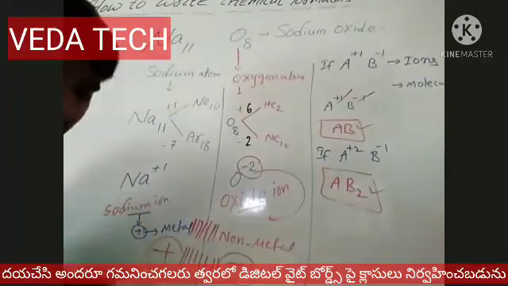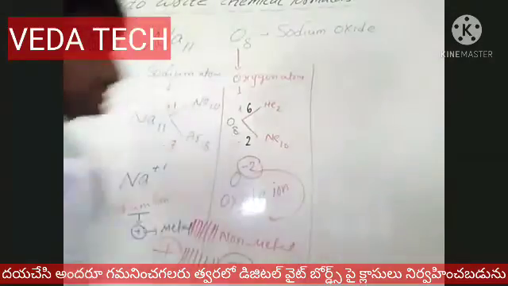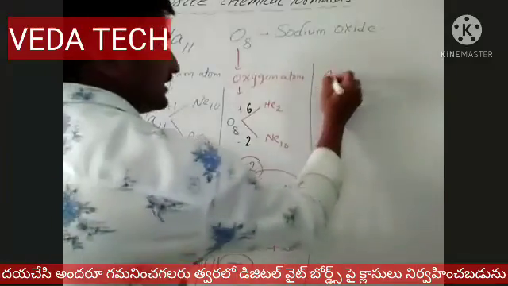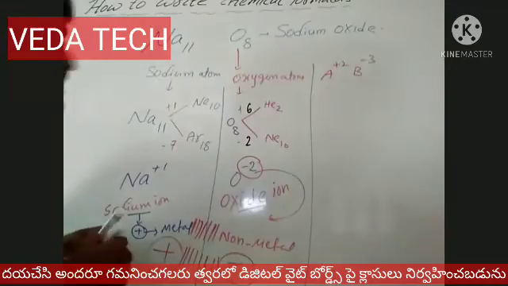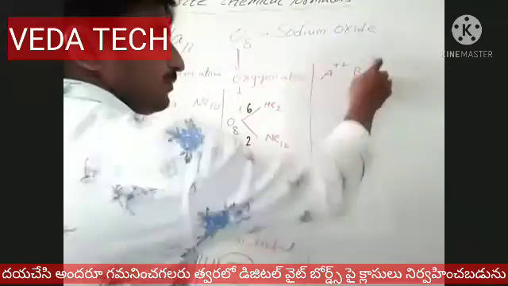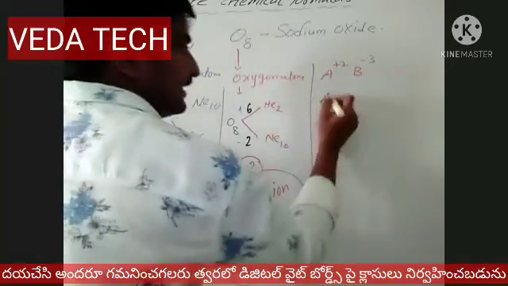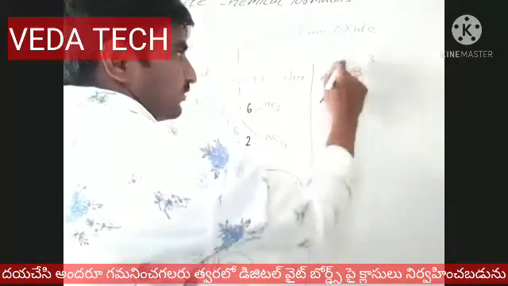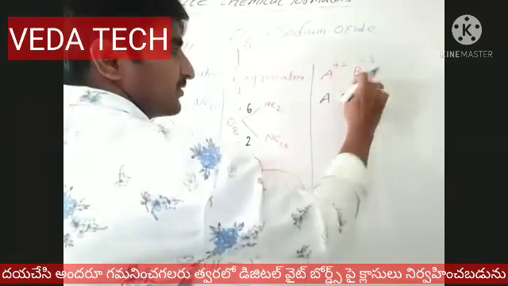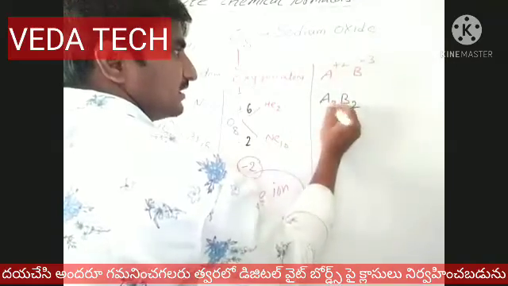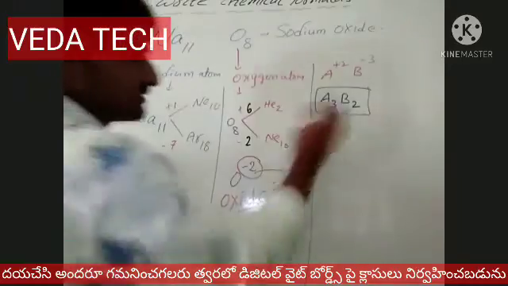For example, if you take A +2 and B -3, both have different values. At that time A's power goes to B's base, and B's power goes to A's base. This is one of the tricks. So how to write the formula? A's power is +2, which goes to B as 2. B's power is -3, which goes to A as 3. Whenever you write the formula, the signs will be negligible.